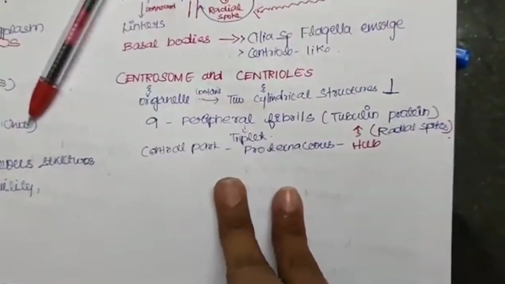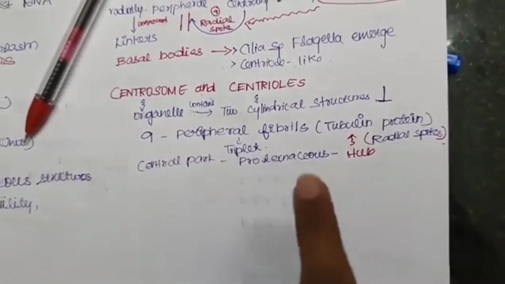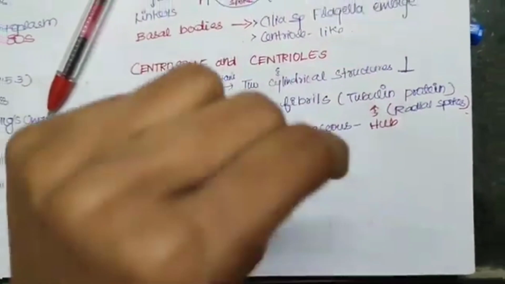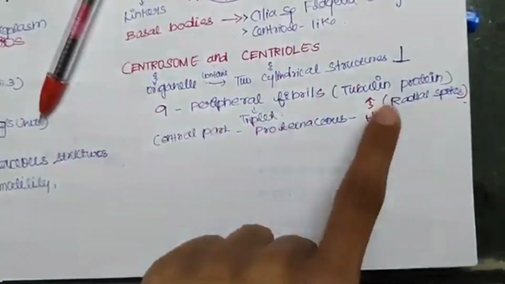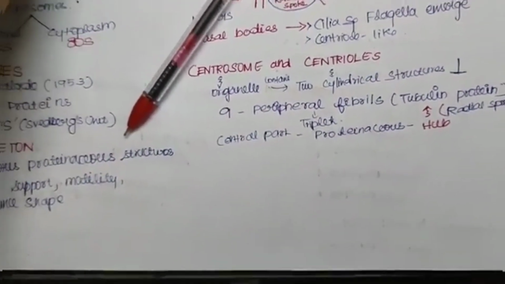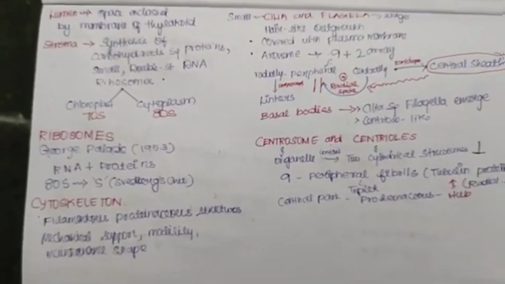And the central part of this is called the hub. This hub is also made up of a proteinaceous layer, and this hub and the tubulin proteins, that is the peripheral fibrils, are attached by radial spokes. This is about the centriole and the centrosome. Now we will see the questions for the previous and this page.